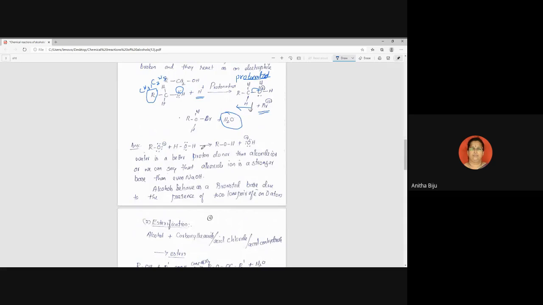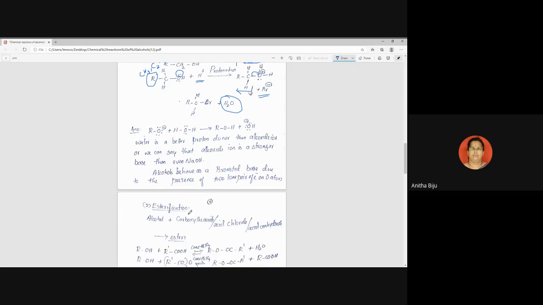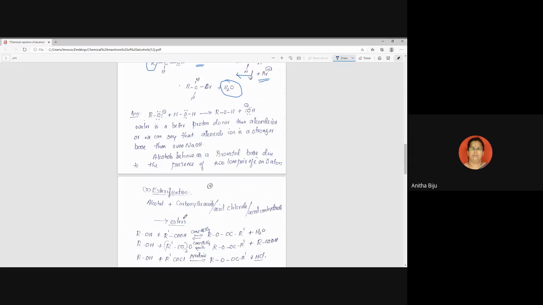First you write this equation: alkoxide ion plus water gives alcohol plus OH minus. Then you can justify it. In this particular case, water behaves as a proton donor as compared to alkoxide ion. That's why it is a stronger acid compared to alcohol. So alkoxide ion, we can say, is a stronger base even compared to NaOH. Okay, so this we are not discussing now. So this is all about the acidic nature.